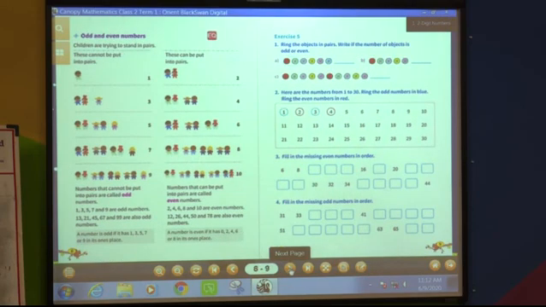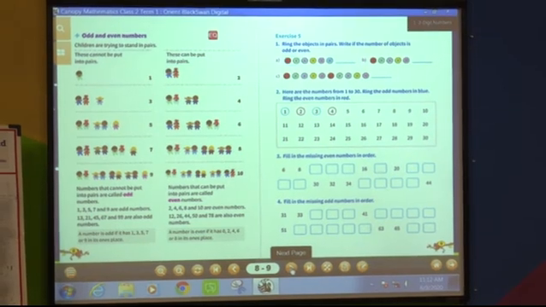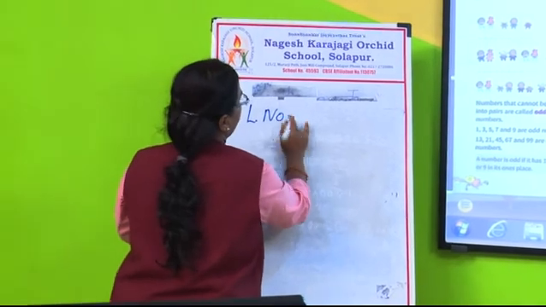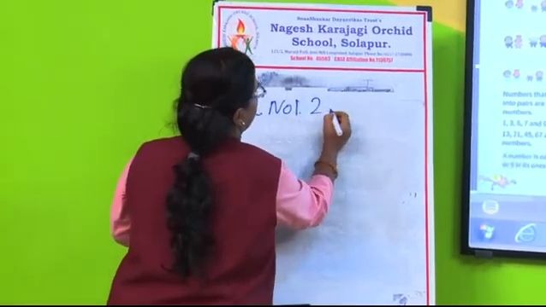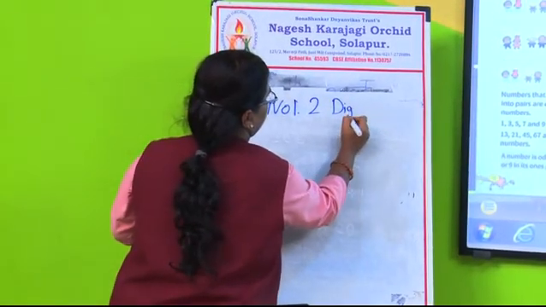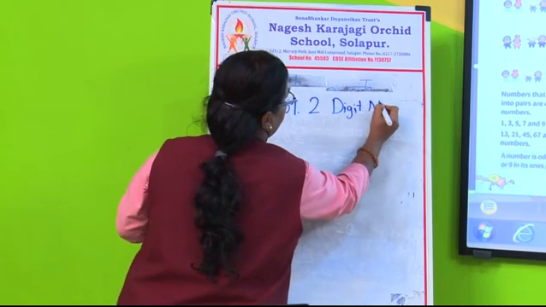Very nice homework. Today we shall start the next lesson, that is odd and even numbers. Lesson number 2. Lesson number 1 was 2-digit numbers.